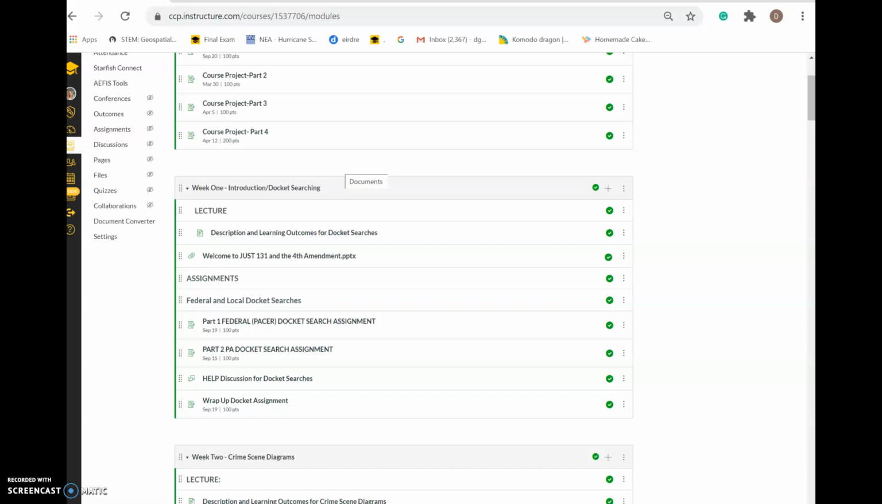Besides docket searches, we're also going to talk about the Fourth Amendment, and we will do that in this PowerPoint. But the assignments that you have for this session actually deal with docket searches. So we'll do a federal docket search and we'll do a PA docket search. This video is going to show you how to do a PA docket search.